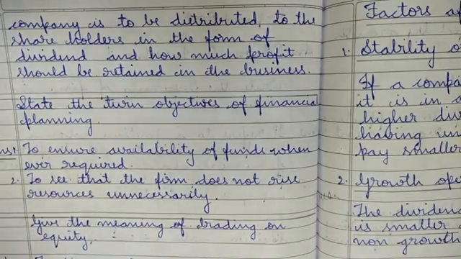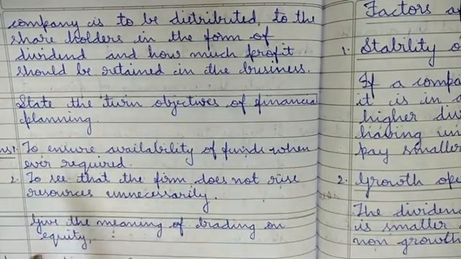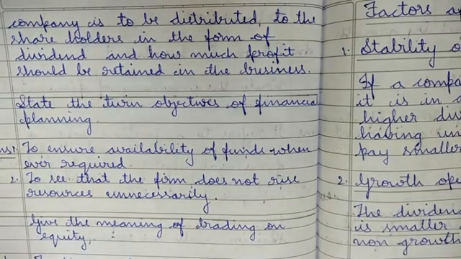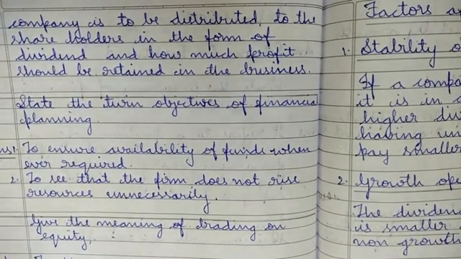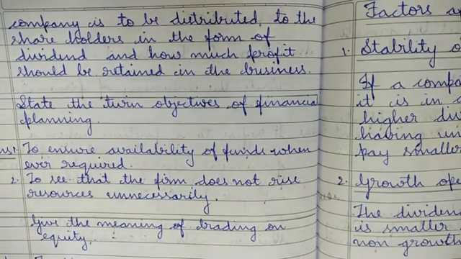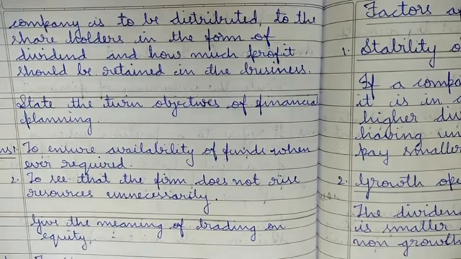So how will you distribute that? Okay, what do you do? It is distributed to the shareholders in the form of dividend. So for shareholders we pay the money in the form of dividend. Okay, so we pay the shareholders, and next, the remaining profit we may retain in our business only. That is, we may keep it with ourselves as savings also.